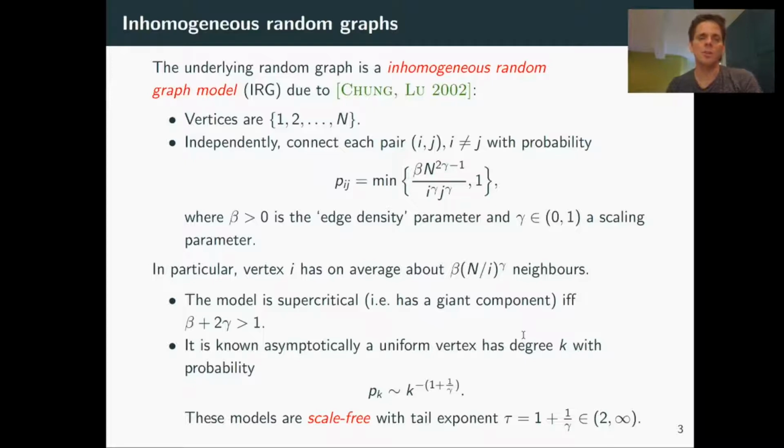If you take a uniformly chosen vertex, then it has degree k with probability that decays like k to the minus 1 plus 1 over gamma. This quantity is typically known as the tail exponent tau. Again, that's one of the features that you can observe in real-life networks.